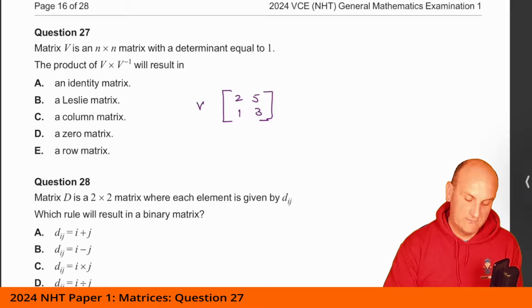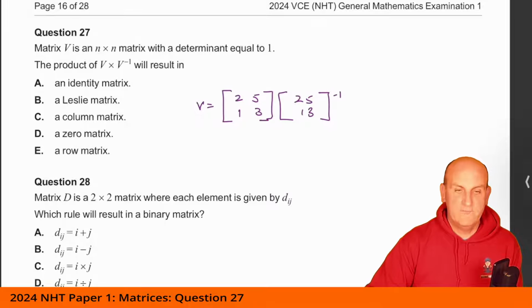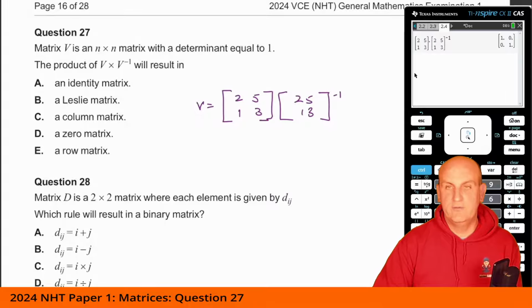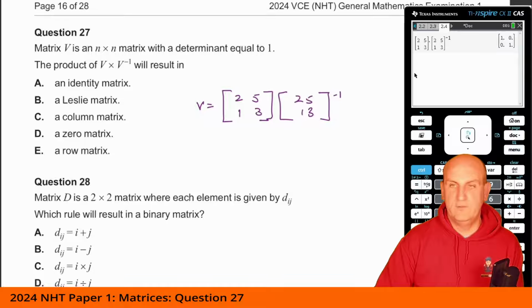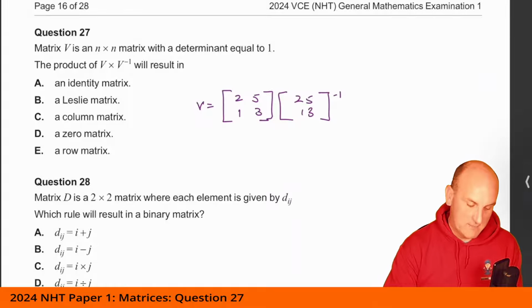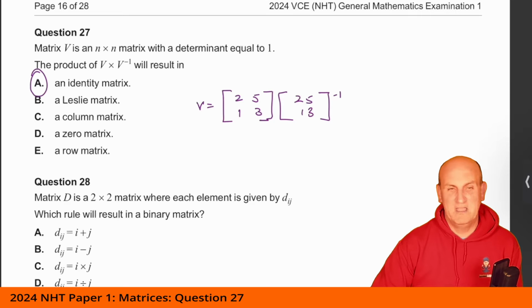So let's call that matrix V. If I now multiply that by its inverse, 2, 5, 1, 3 to the minus 1, using my calculator because I just did this a moment ago, 2, 5, 1, 3 times 2, 5, 1, 3 to the minus 1 gives me, oh yes, an identity matrix. So again, there may be other ways of doing this, but I was like, well, I can create that.